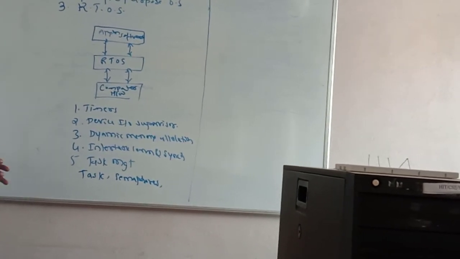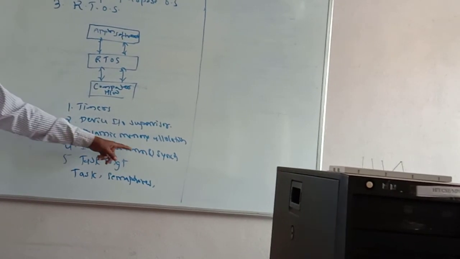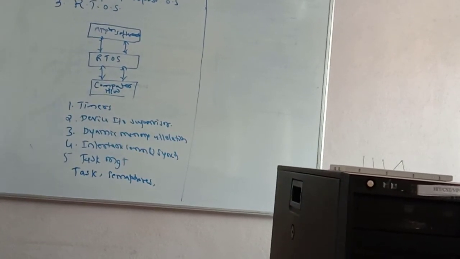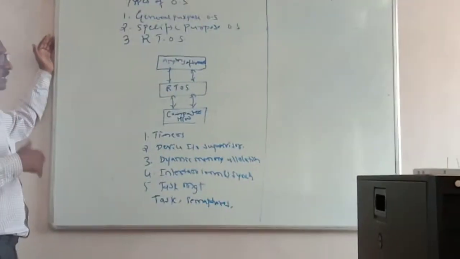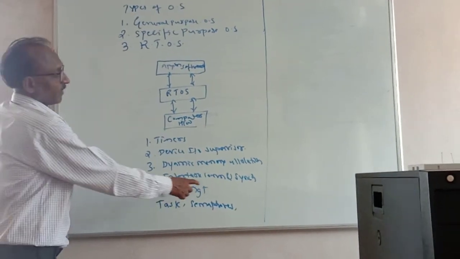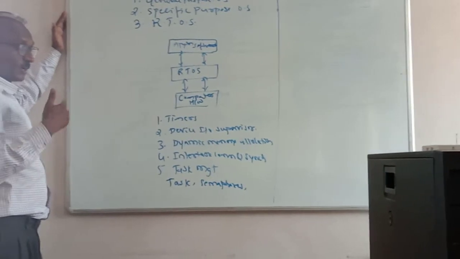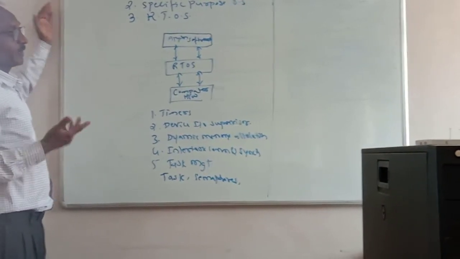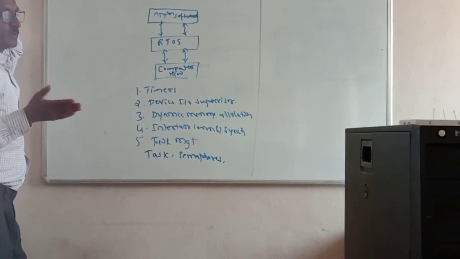Another important mechanism is inter-task communication and synchronization. Inter-task means communication from one task to another. There is synchronization between the communication systems. And with synchronization, you can communicate with the external world, interfacing with several devices, because RTOS communicates with several devices.